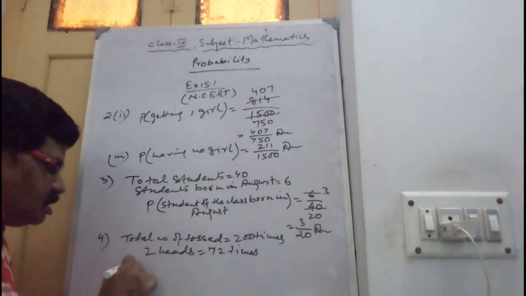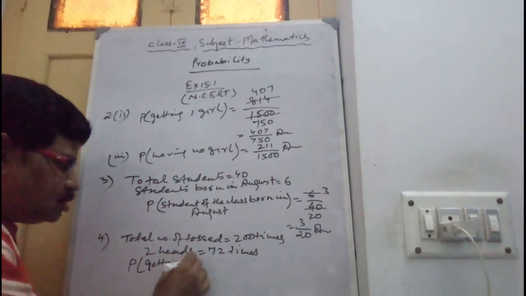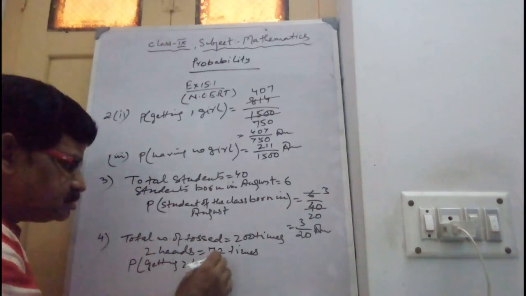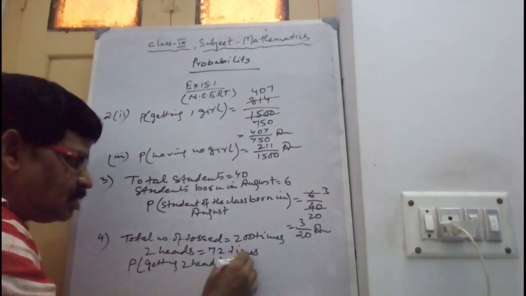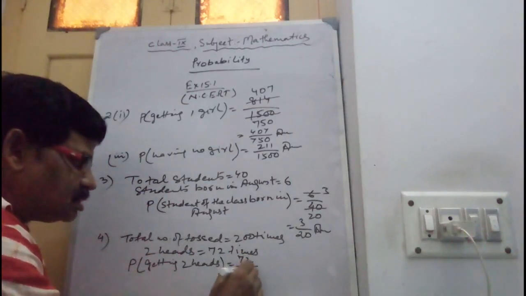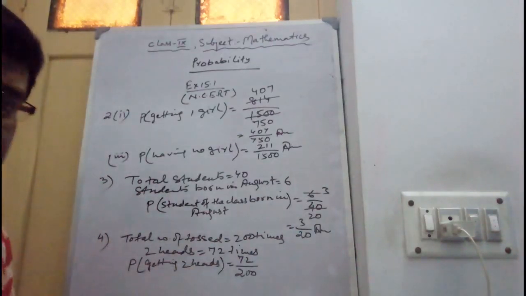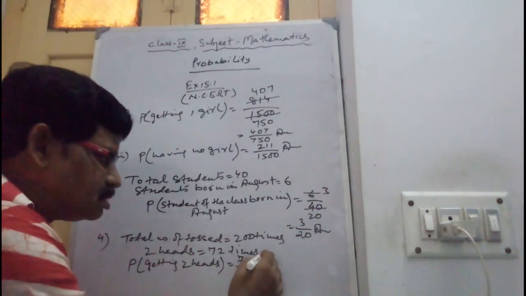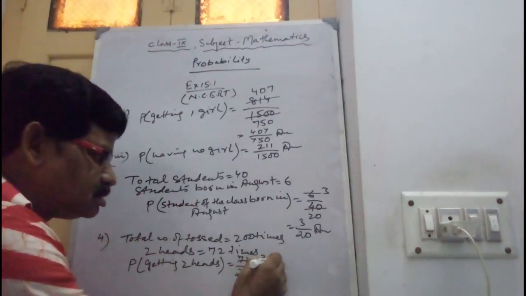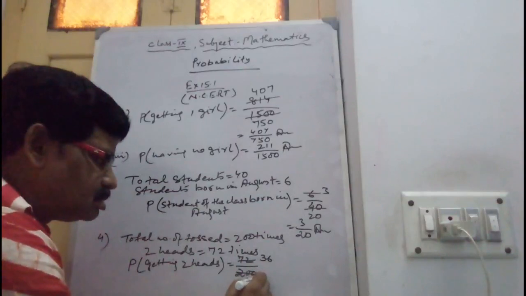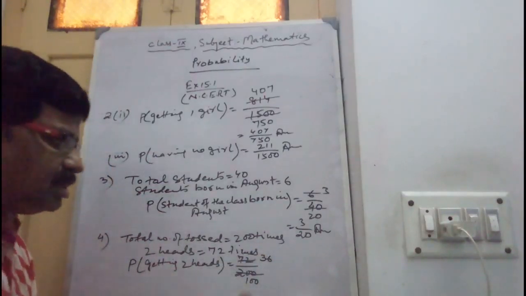So probability of getting 2 heads is 72 by 200. Both can be divisible by 2, divide it. Again both can be divisible by 2.